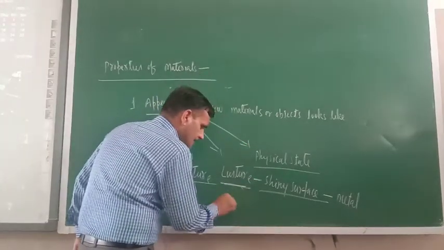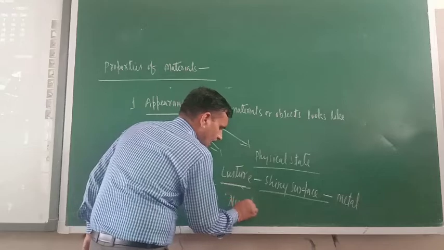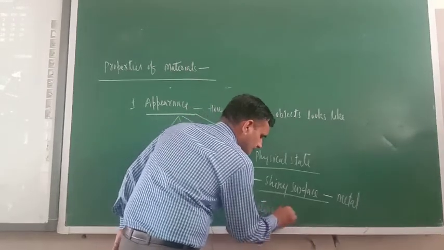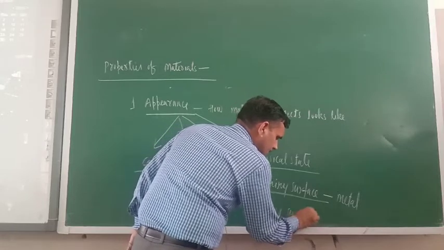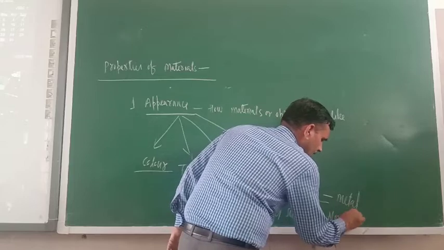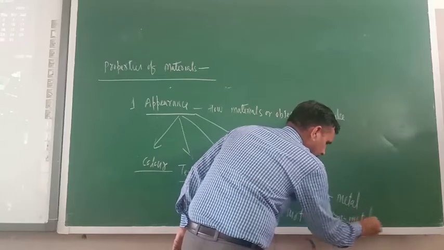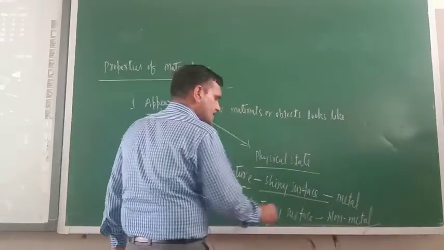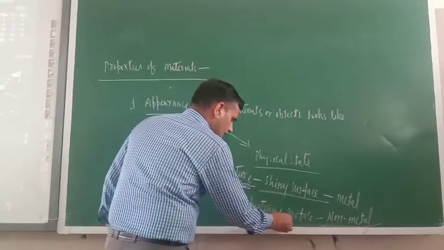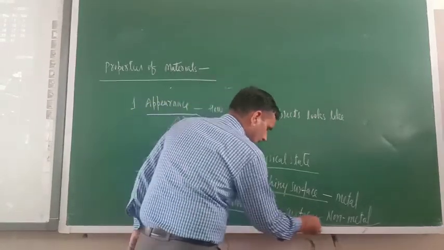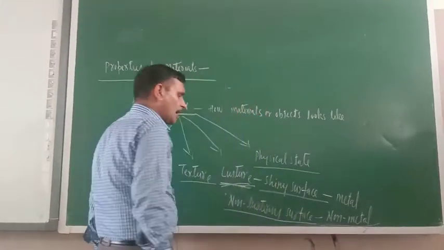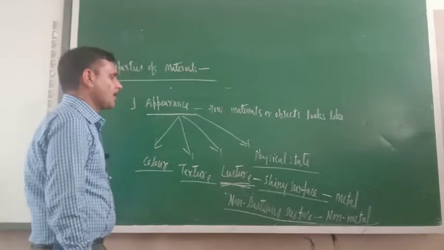And non-lustrous surface, who are having non-lustrous surface? Non-metals have got it. So metal has got shiny surface, that is why they are called lustrous material. Non-metals have got non-lustrous surface or dull surface, that is why they are called non-lustrous objects.